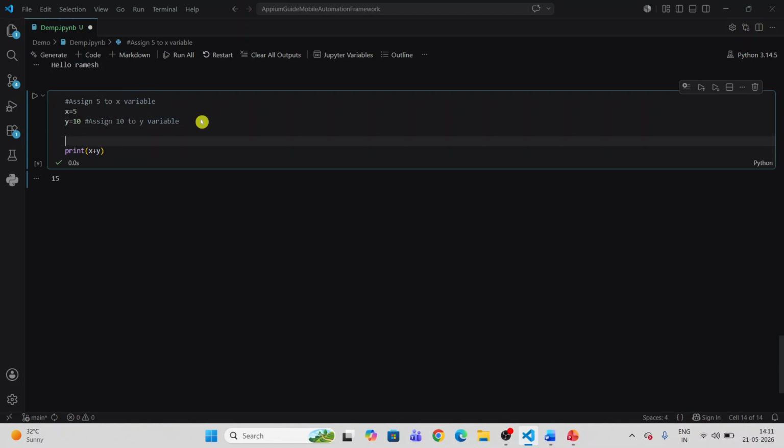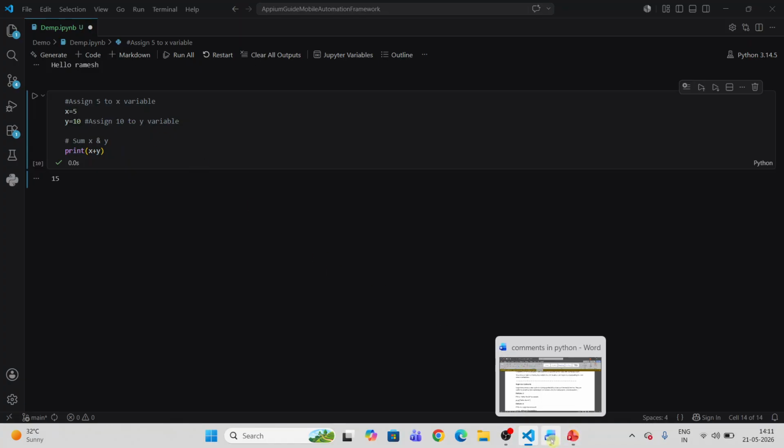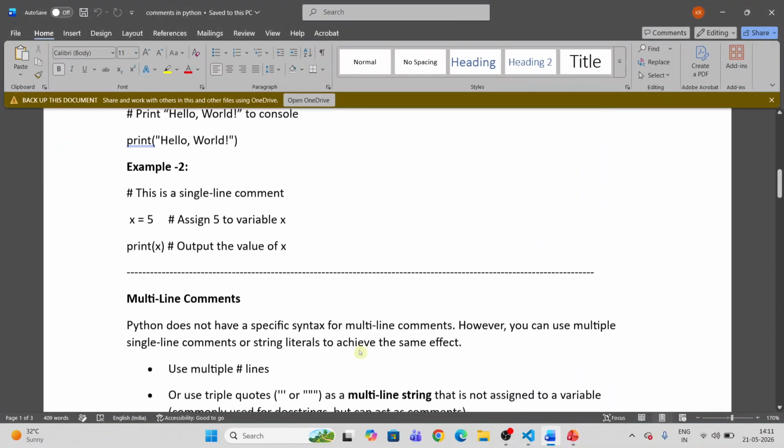I want to add a comment here. I say, sum of x and y. That's it. So this is a comment for print, this is a comment for x, and this is a comment for y. So you can place these comments like this. This is an example of a single line comment. Now we discuss multiple line comments.